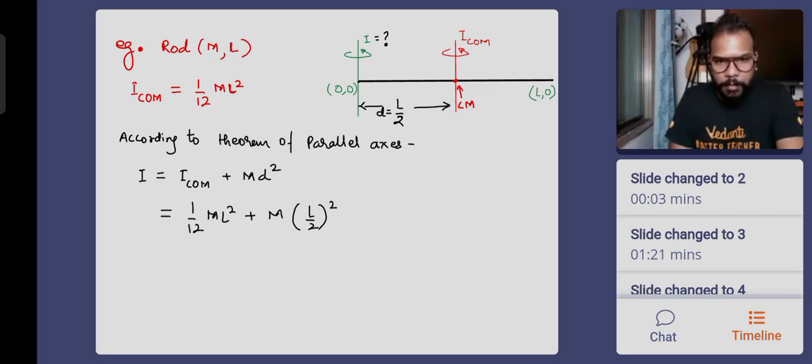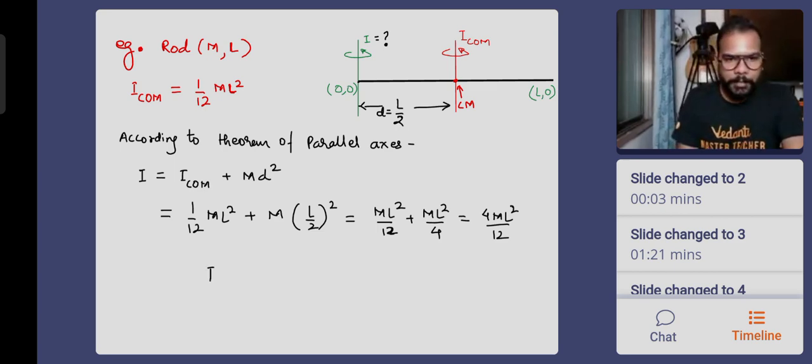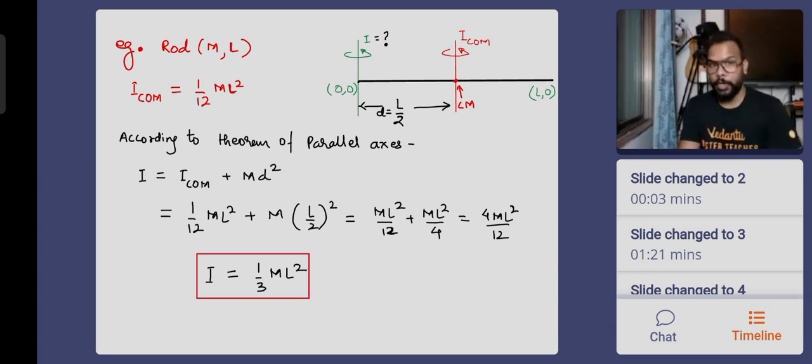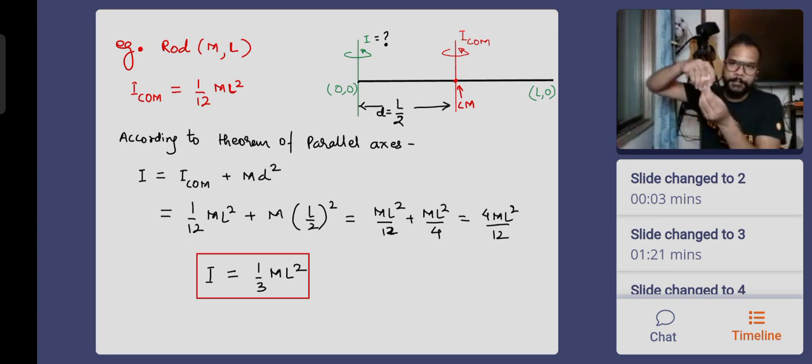So what I have is M L squared by 12 plus M L squared by 4. Do the maths: you can multiply by 3 and divide by 3, or simply take the LCM. You will get the semi-final answer as 4 M L squared by 12. The final answer is 1 by 3 M L squared. Another very important result, by the way. This is the moment of inertia of the same rod passing through one of its ends. Earlier, your rod was rotating about the center.